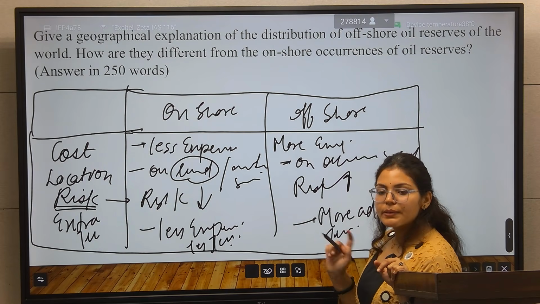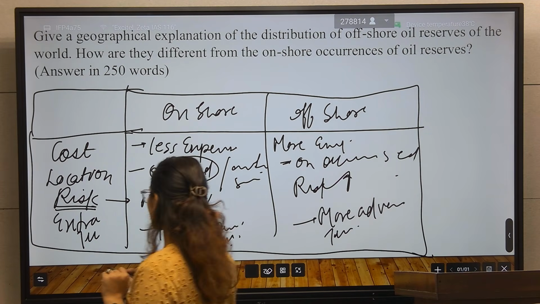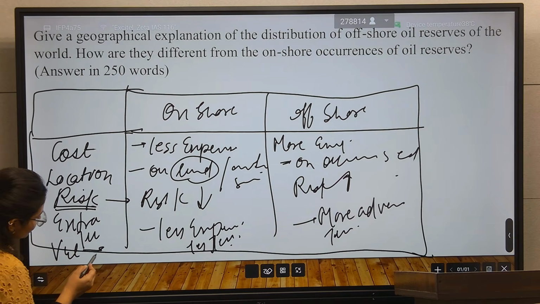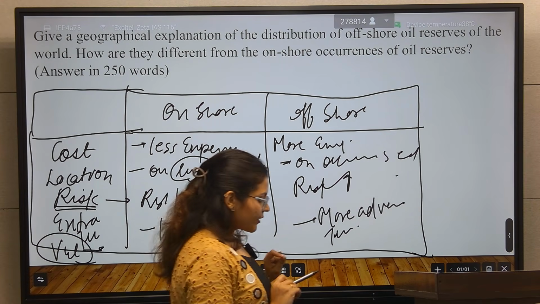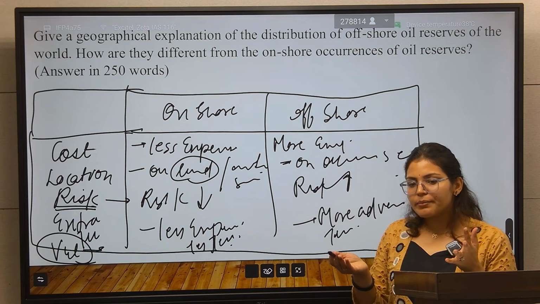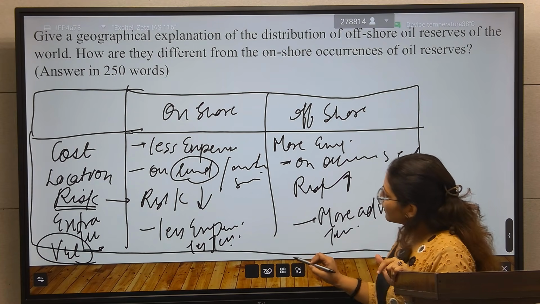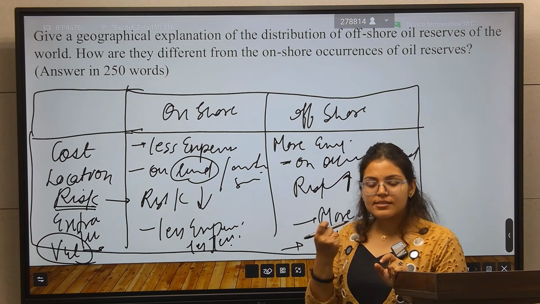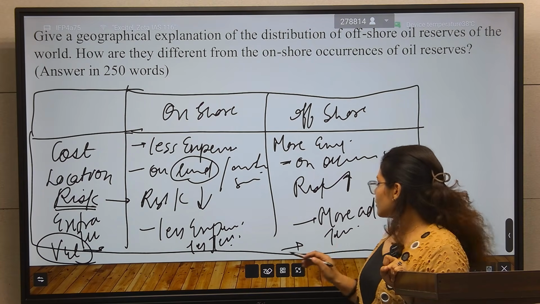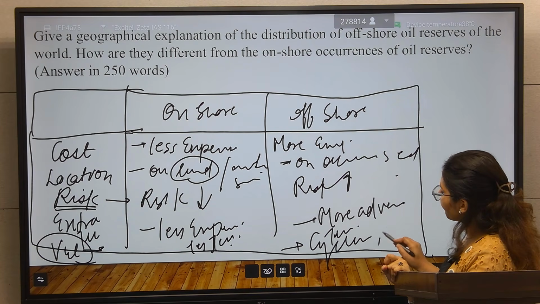After that, the vulnerability risk is also there. Think about disasters also, the geographical angle. While extracting onshore there is less vulnerability to any disaster, but in the case of offshore there is more vulnerability towards cyclones and tsunamis. So you can also write this point.